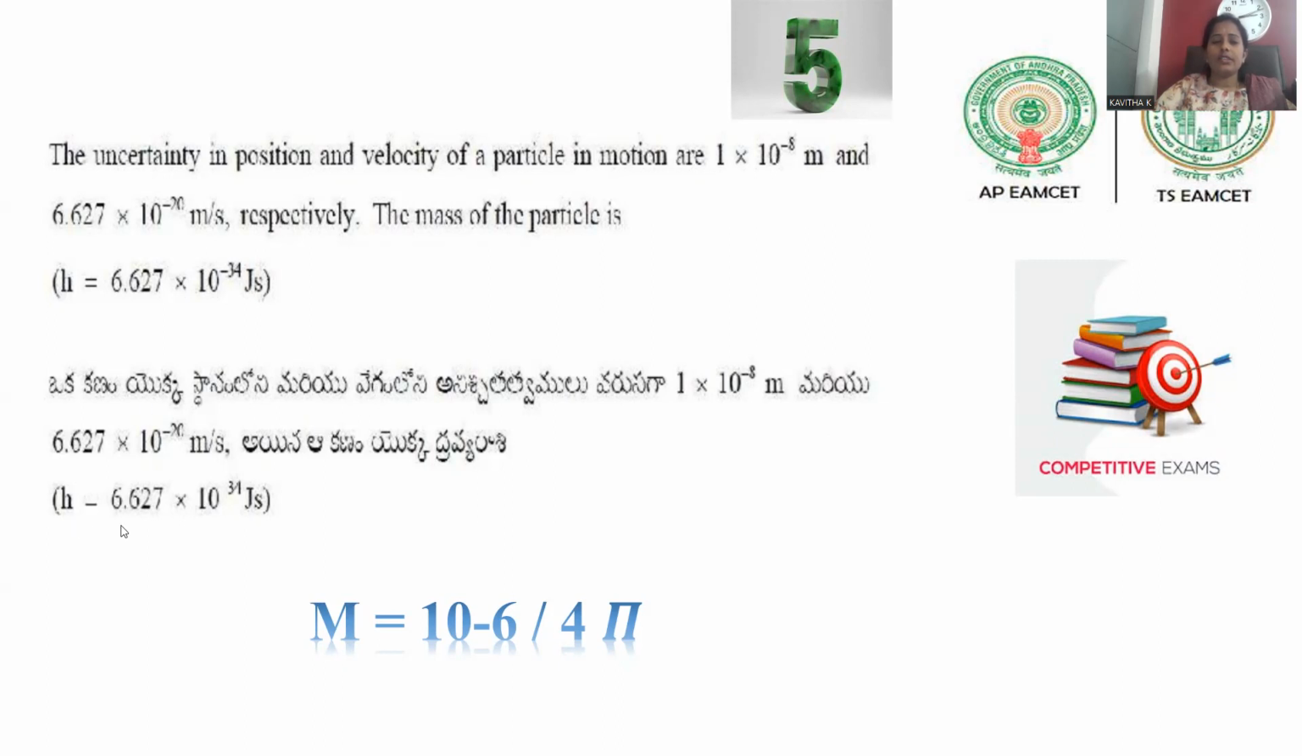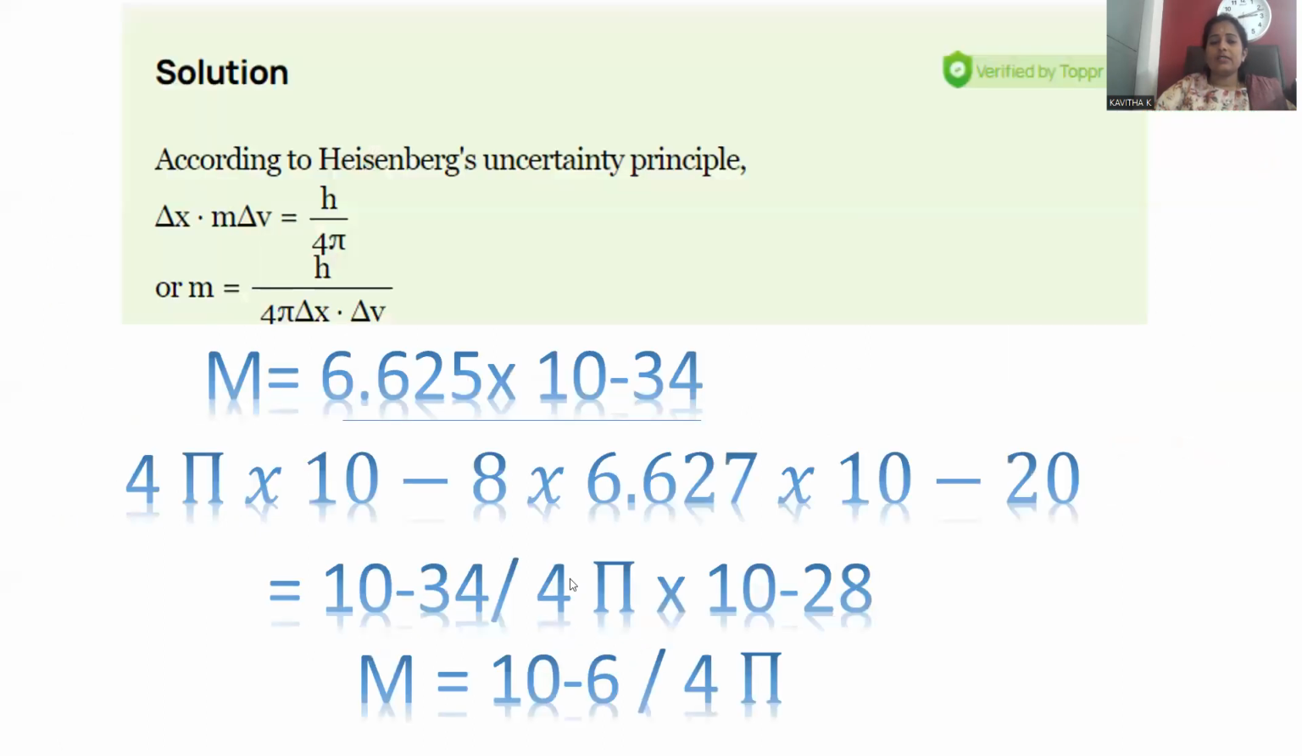Okay, Planck constant is equal to 6.627 into 10 to the power negative 34 joule second. So this data is there with us so that we have to calculate the mass of the particle. The mass of the particle is calculated as 10 to the power negative 6 by 4 pi. This is the expected answer. For that, we have to go with the Heisenberg uncertainty principle. It is given as delta x into m delta v is equal to h by 4 pi.